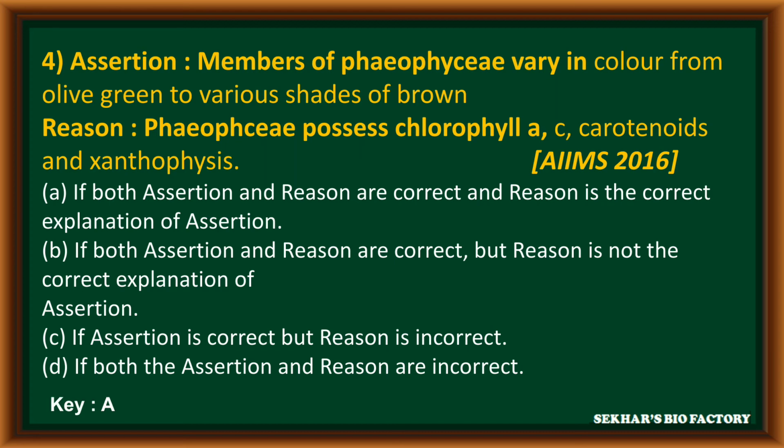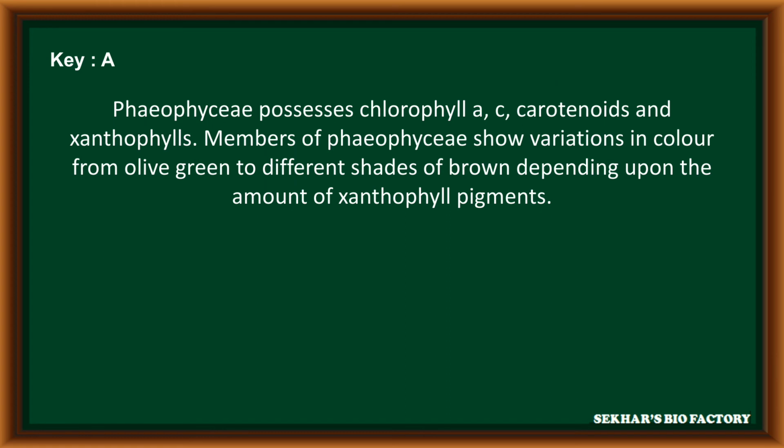In this, the correct answer is: both assertion and reason are correct and reason is the correct explanation of assertion. Phaeophyceae members possess chlorophyll a, c, carotenoids and xanthophylls.